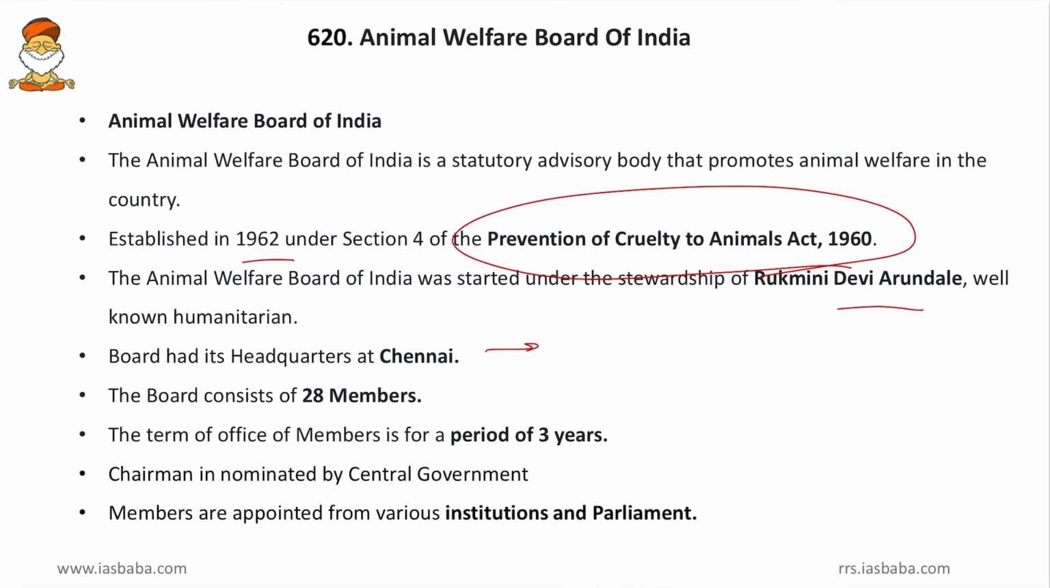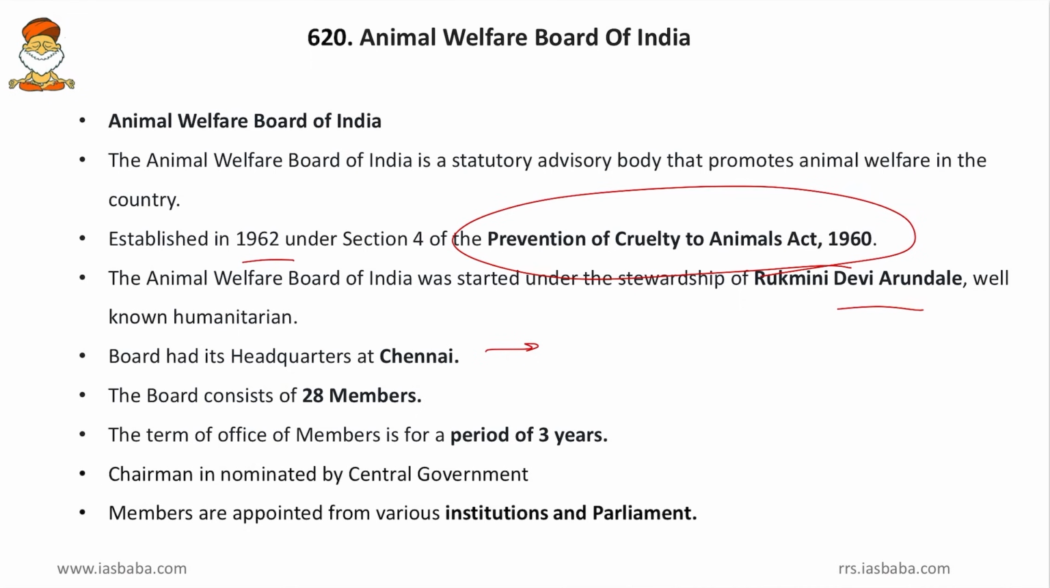Then the board consists of 28 members. Then the term of office of members is for a period of 3 years. And then the chairman is nominated by the central government. Friends, this person Rukmini Devi Arundale was the chairperson of this body for almost 20 years, and later on